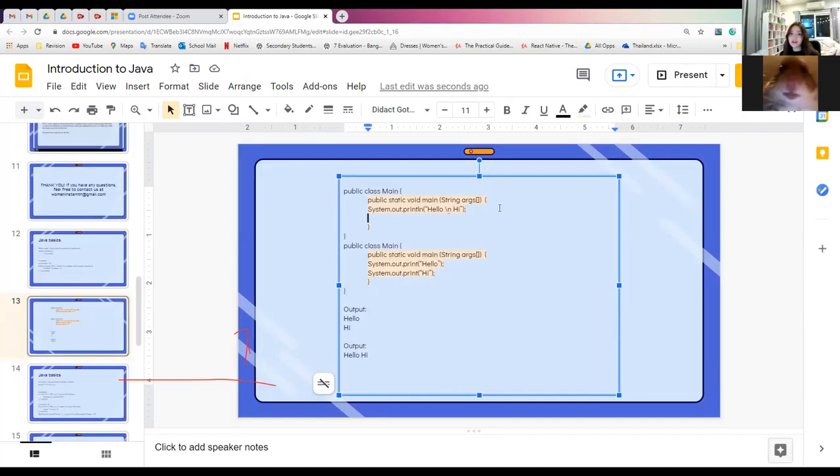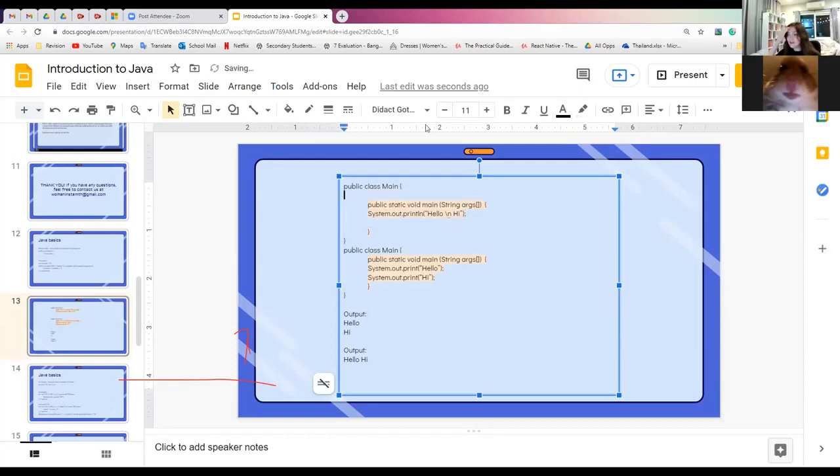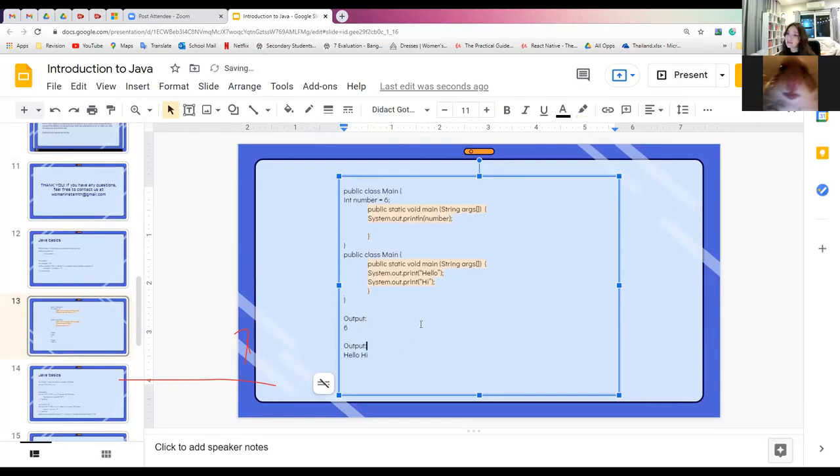And I'll give another example, if you would like to print out a value that is already set by a variable. For example, if you do this, int number equals 6, int has to be lowercase. You wouldn't need this, you could just do number, and then the output would be 6, just that. So that's basically how you print something in Java.